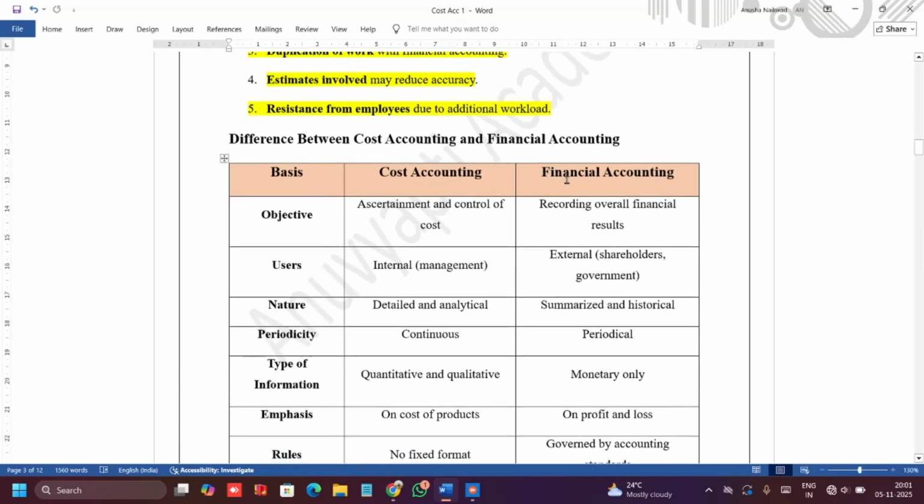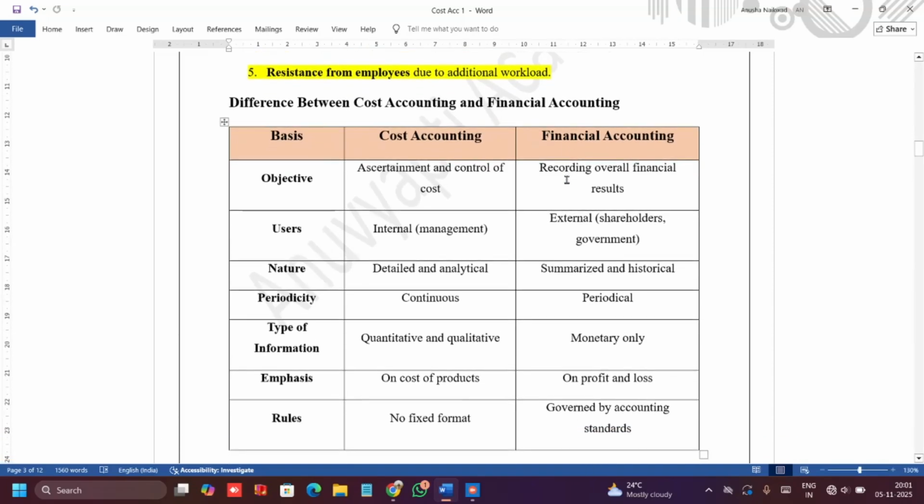Fine. Now let us try to decode the differences between cost accounting and financial accounting. See, cost accounting helps in ascertaining the cost. Here we record the financial results. As I told you, this is completely internal. Here we have internal and external users. It is very detailed and analytical for decision making. Financial accounting is summarized and it is based on historical data. Correct. This is continuous and this is periodic.